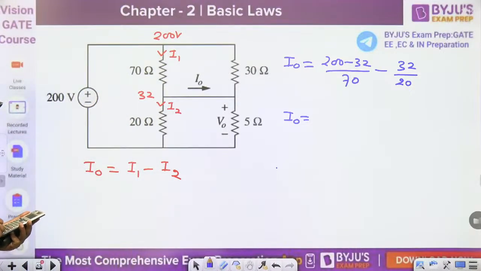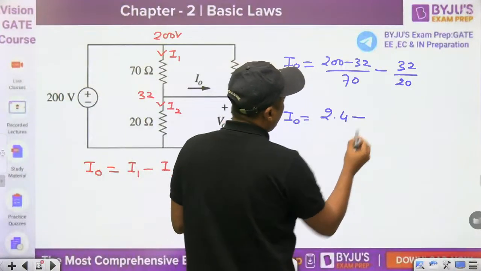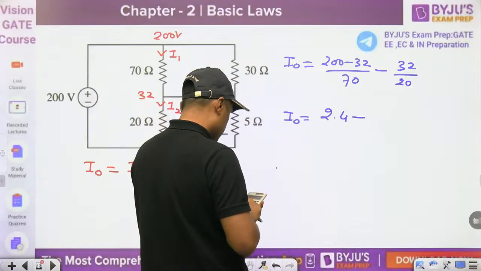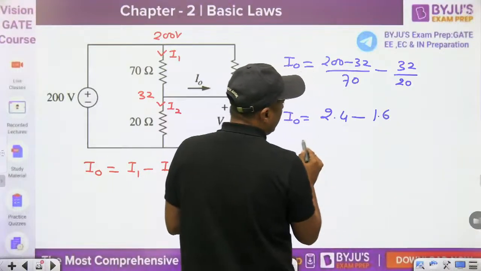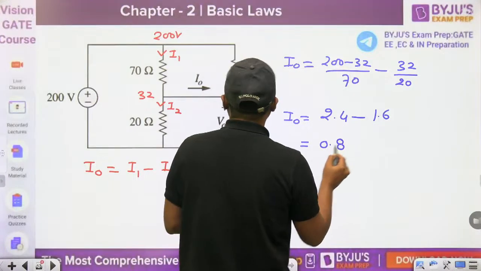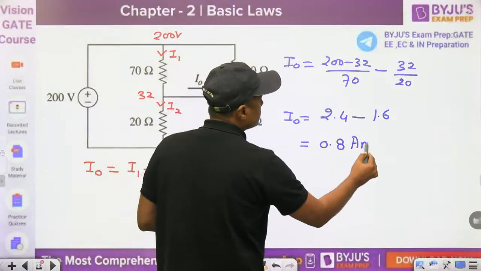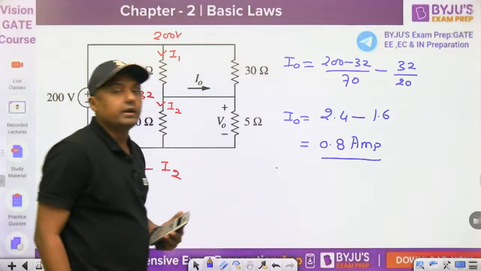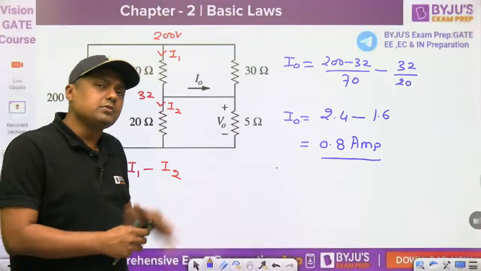So you will get 2.4 minus 1.6, and that is 0.8. And what is the unit here? Ohm, and that's why it is in ampere. Unit is 0.8 ampere.